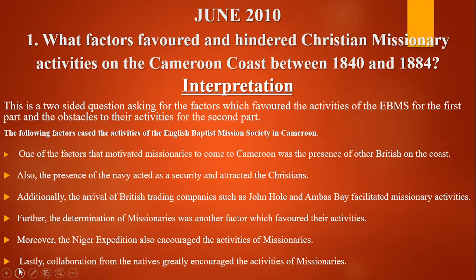Now, to interpret this question, we need to identify our key term. And our key term here is favored and hindered. That word "and" makes our question already two-sided, right? Now, what is the interpretation of this question? This question is a two-sided question, asking for the factors which favored the activities of the English Baptist Missionary Society for the first part, and the obstacles to their activities for the second part.